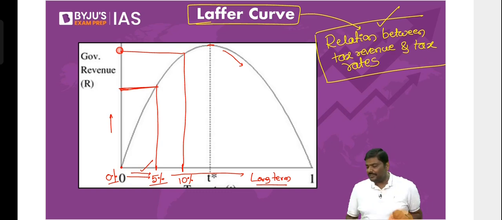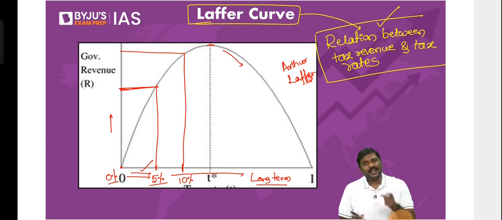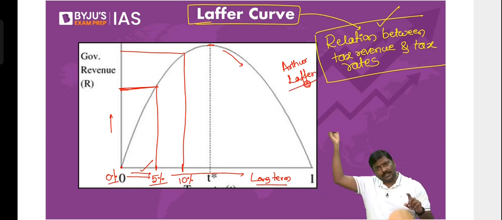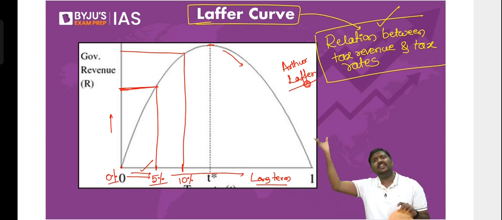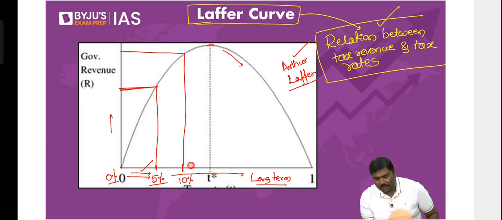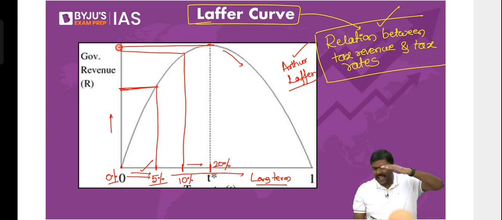But Mr. Arthur Laffer is the author here, the name of the economist. What Mr. Arthur Laffer says is, if you keep on doing this, you expect that from 10 to 20%, taxes should increase. From 20 to 25%, tax collection should increase. This is what you expect as a government. What he stated was, in the longer term, if you keep on doing this, imagine you increase it to 20%. What is the tax revenue collection? Highest.